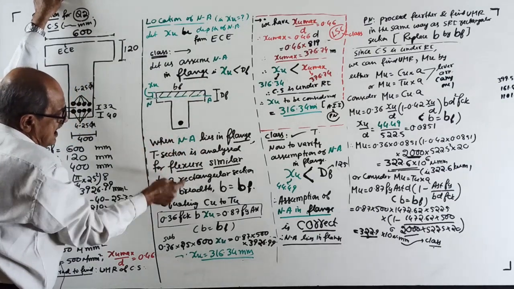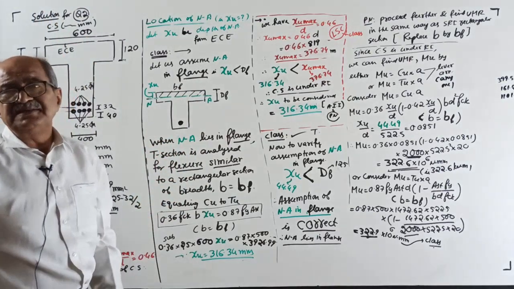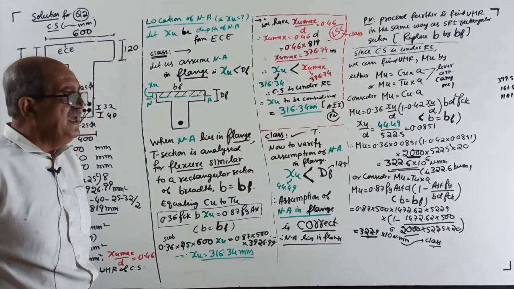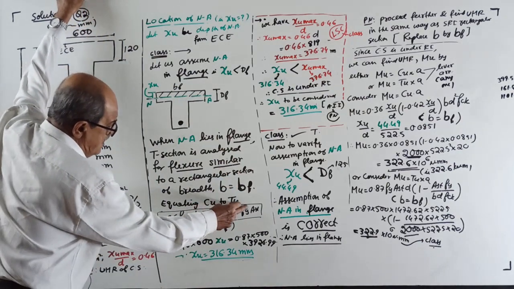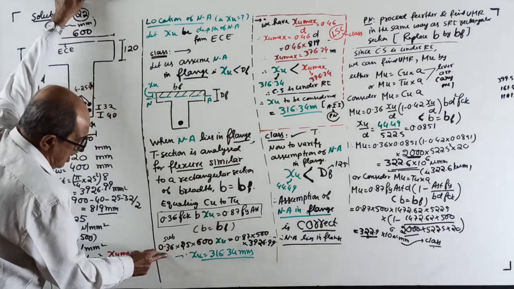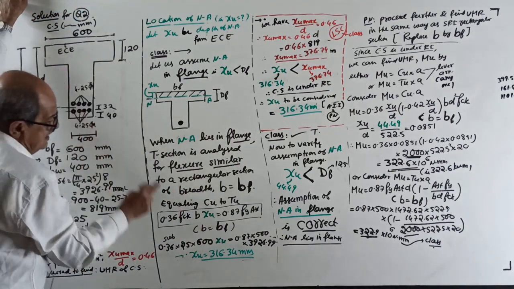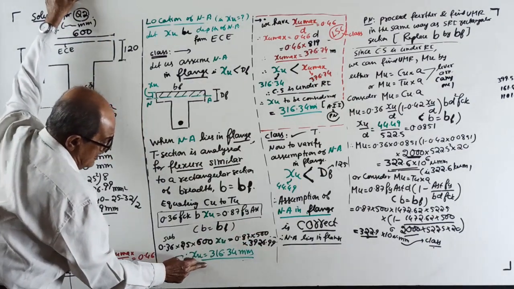Same statement I told last time. If the neutral axis lies in the flange, the T section is analyzed for flexure similar to a rectangular section, replacing B by BF. Equating Cu to Tu, put B equal to Bf: 0.36 FCK, 600 breadth of flange, into xu equal to 0.87 FY AST. You get the value of xu.